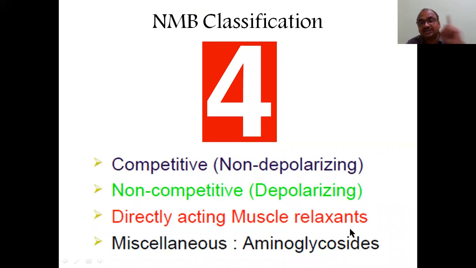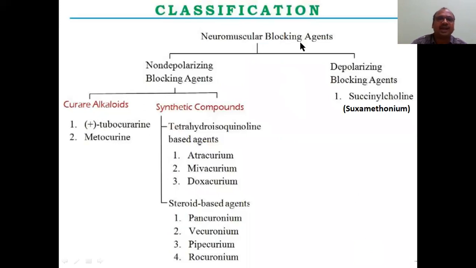Directly acting muscle relaxant, only one drug is there, I will explain it to you. And miscellaneous, aminoglycosides. This is also one drug only. Here I have already mentioned miscellaneous. So we will discuss these two, the mechanism of action, everything, and the classification.